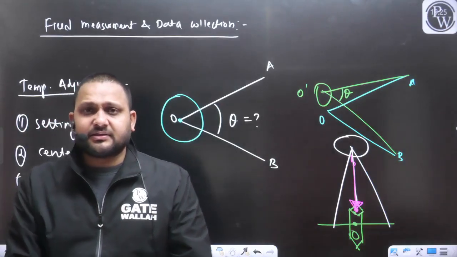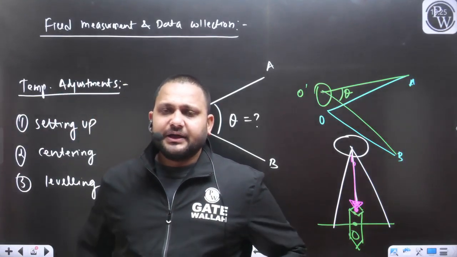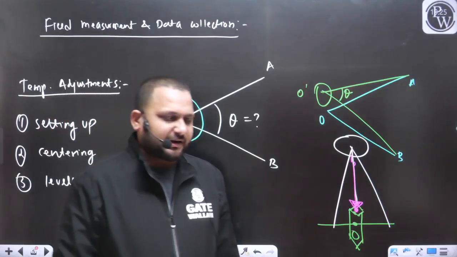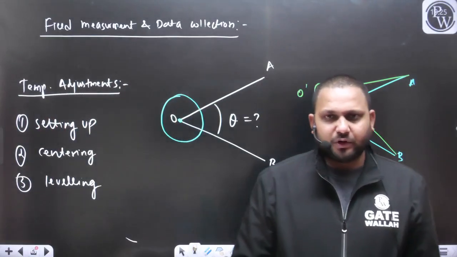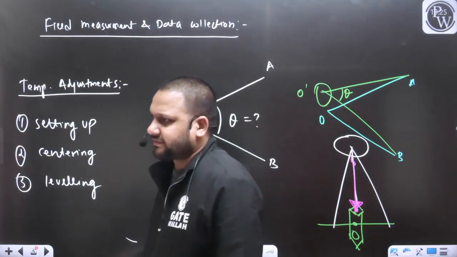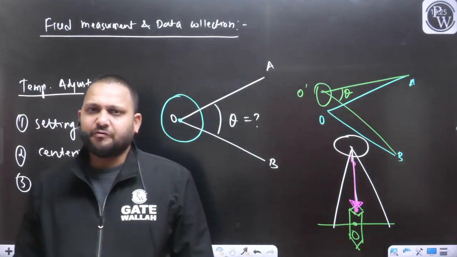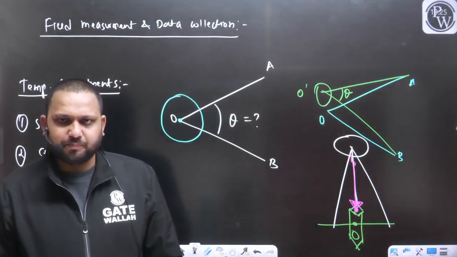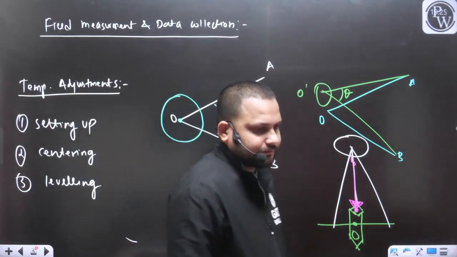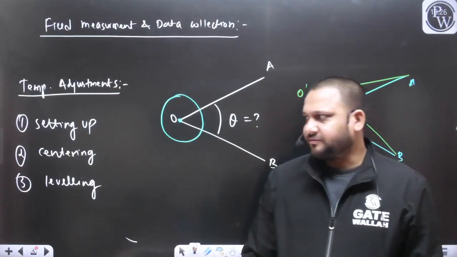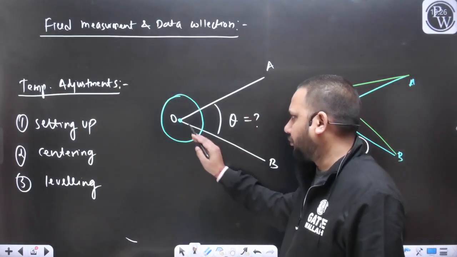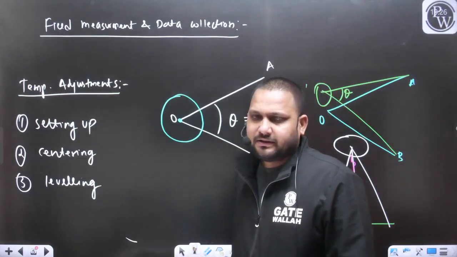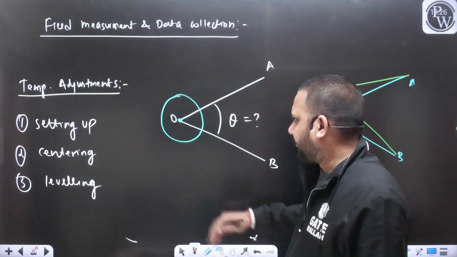So these are the three temporary adjustments required in the case of compass surveying. First is the setting up of the instrument. Second is the centering of the compass. And third is the leveling. Till now we have not performed any measurement on the ground. We have simply set up the instrument at O, then with the help of the plumb bob we perform the centering, and after that we perform the leveling.